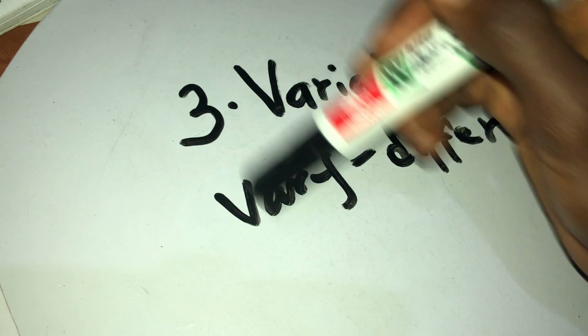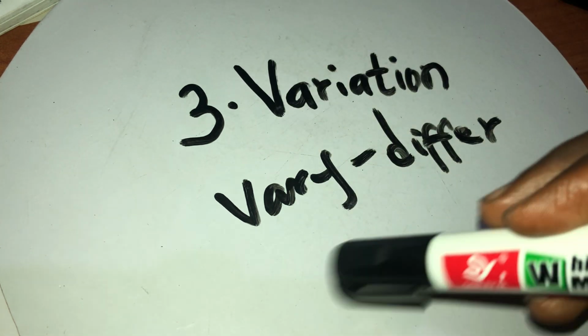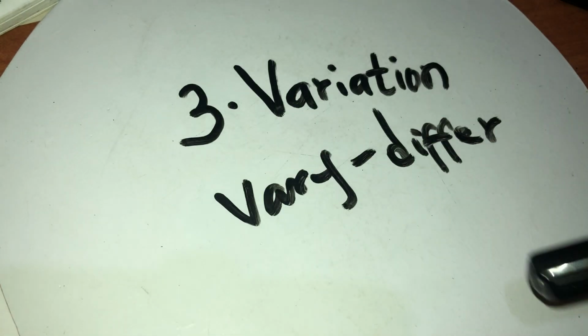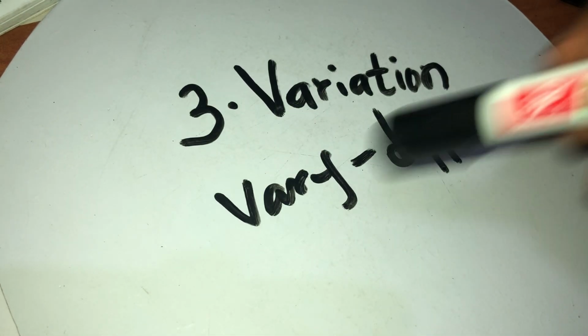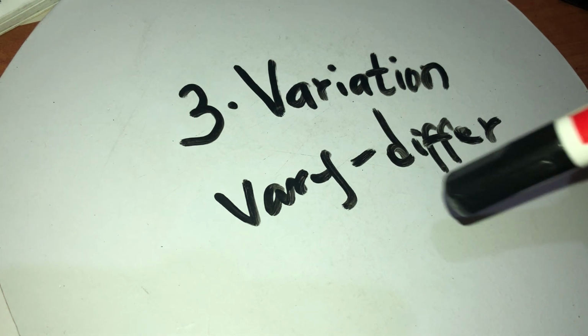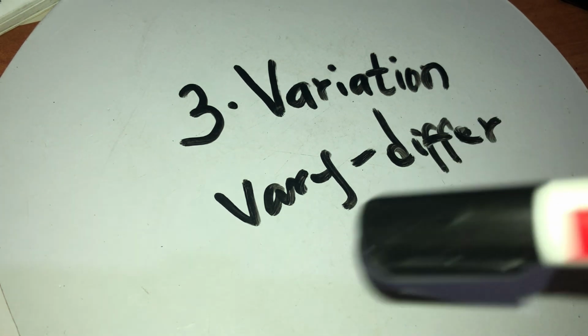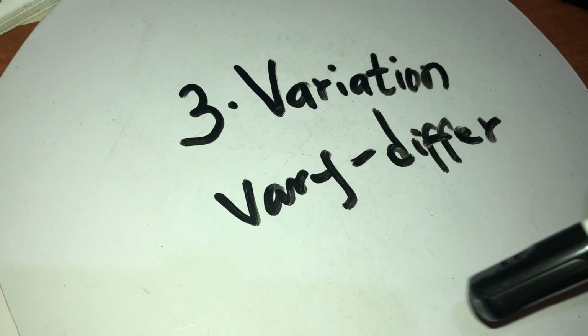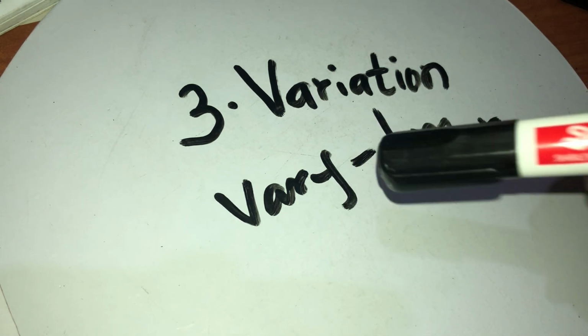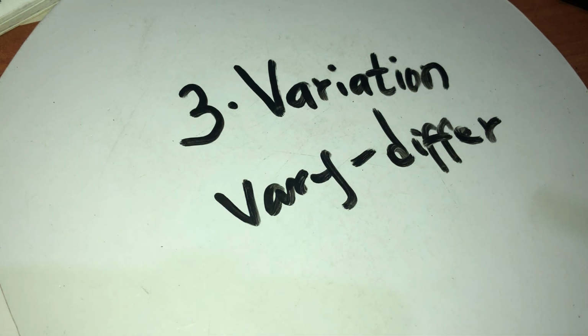So variation is that aspect of genetics that talks about the slight, and in this case genetic, differences between organisms of the same population, or even comparing organisms in one population to organisms in another population. These variations can also exist among species, or between species, or across species. So that is the third theme we are going to be looking at.